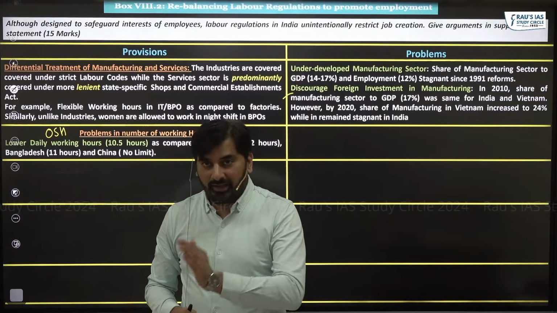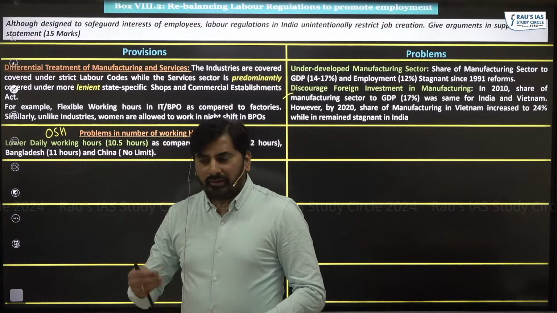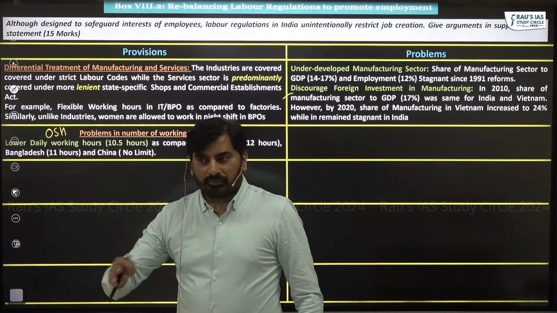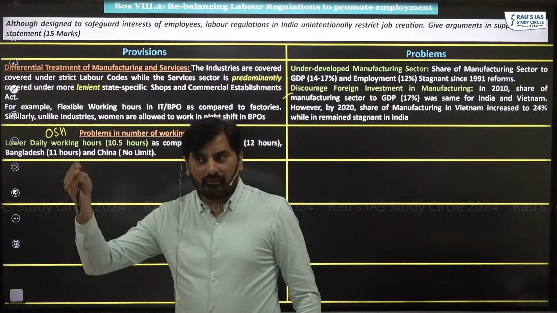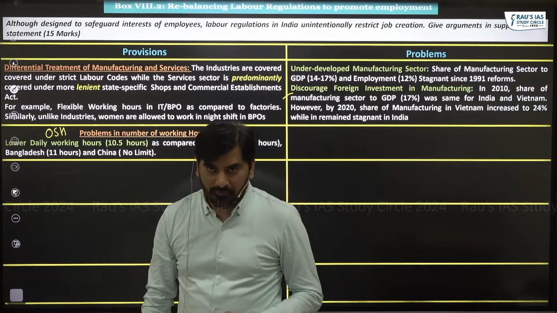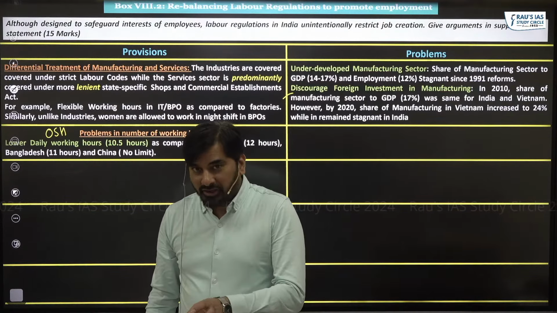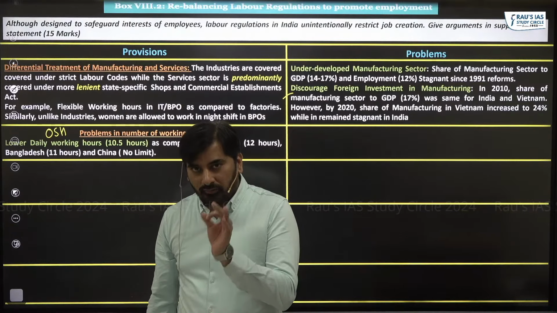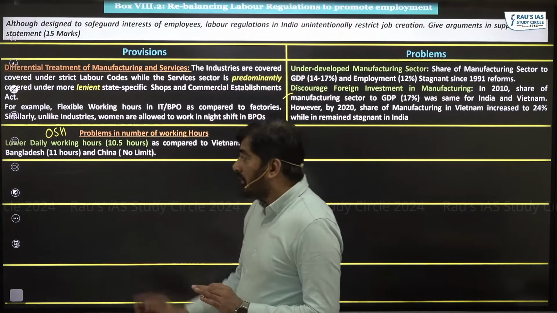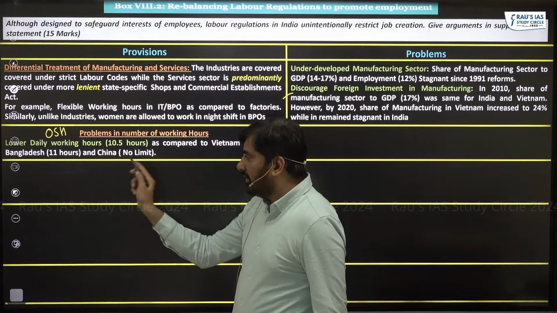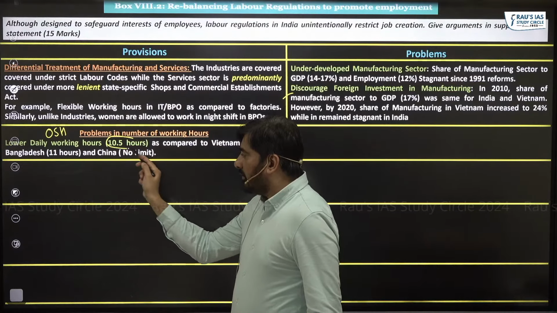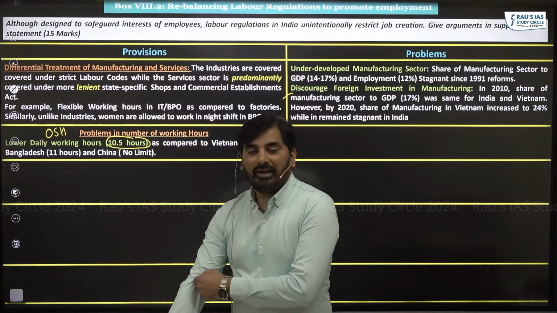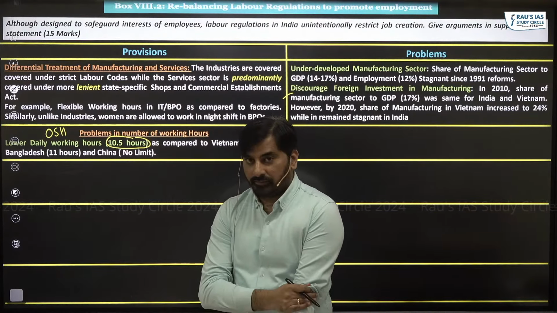Obviously, when state governments make rules, the working hours in one state might differ from another state. But on an average, the maximum working hours in a single day, we have laid down to be 10.5 hours.